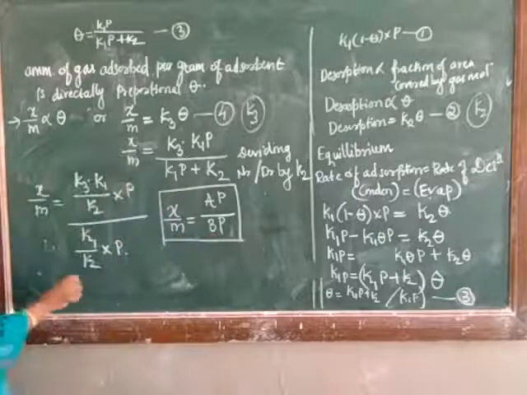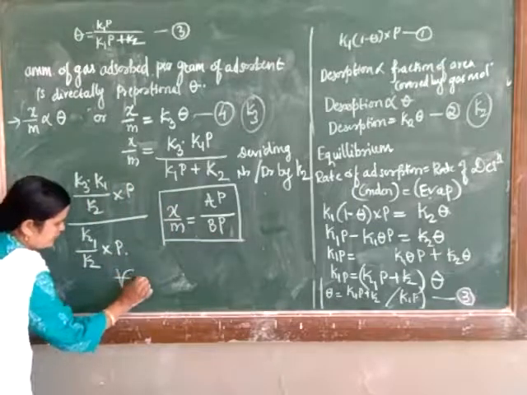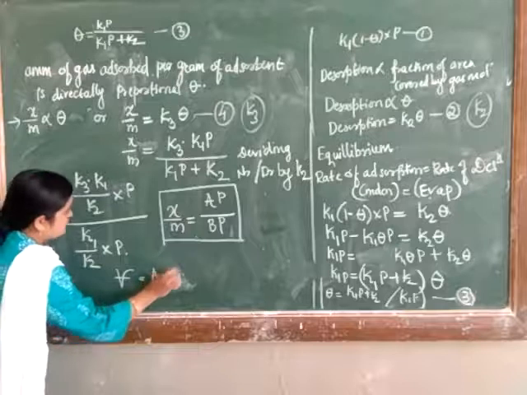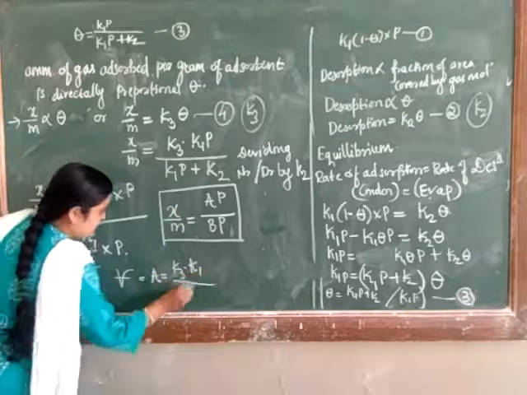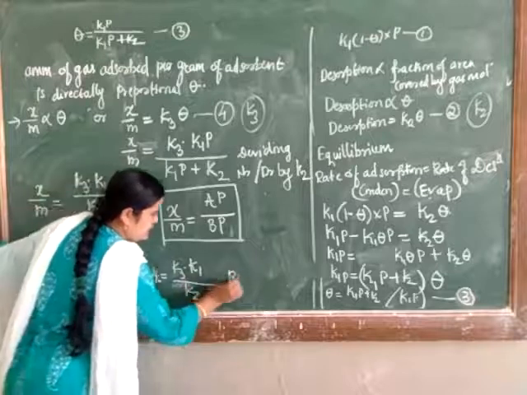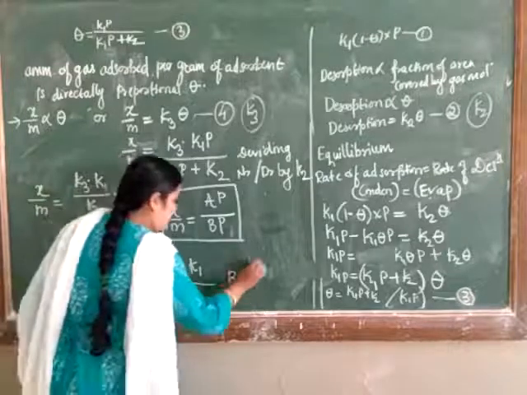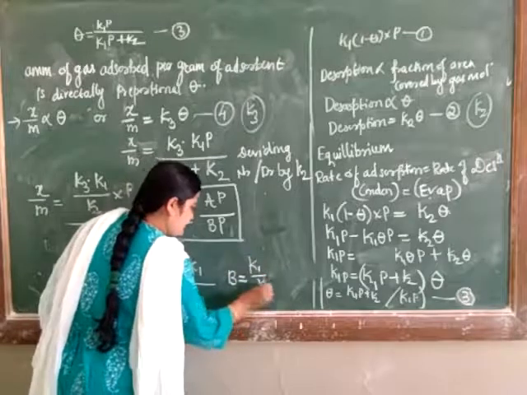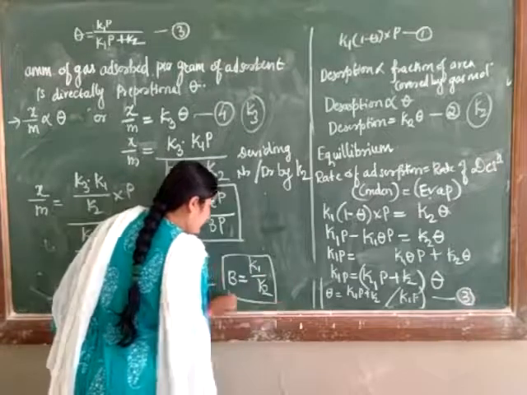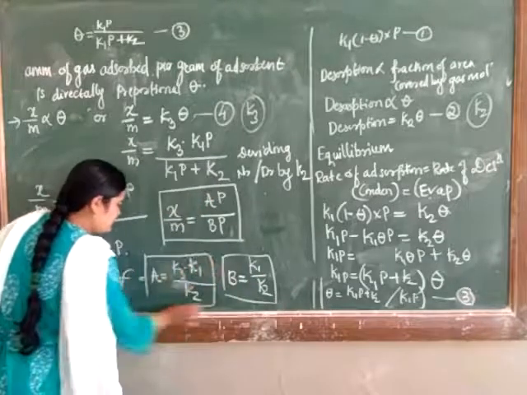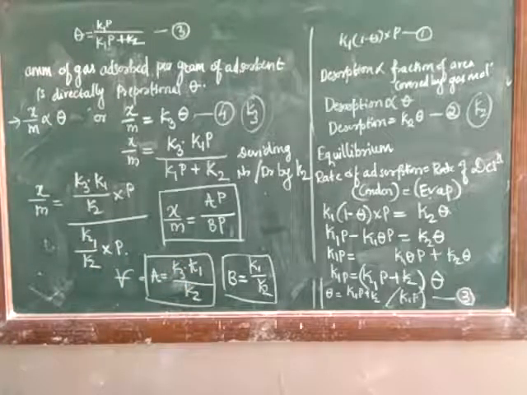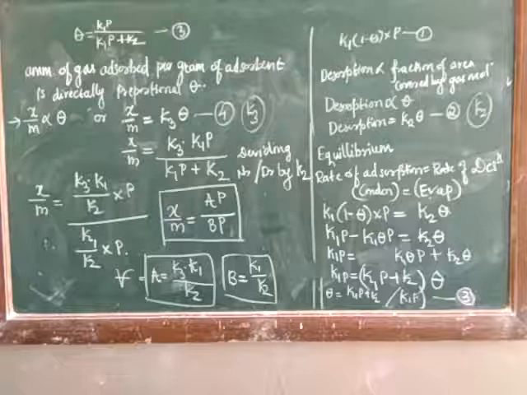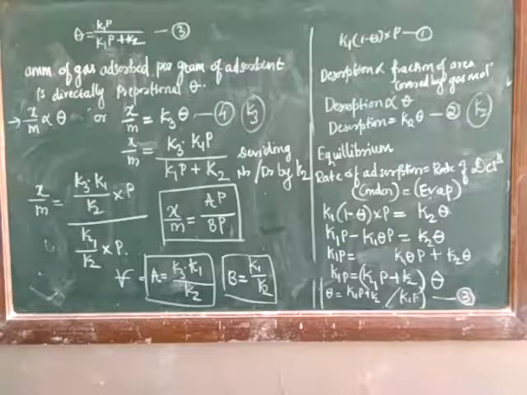Where A is equal to K3 K1 divided by K2 and B is equal to K1 upon K2. So this is the equation which can be derived, the linear adsorption isotherm, which gives the relationship between the amount of gas adsorbed and the pressure of gas at constant temperature.